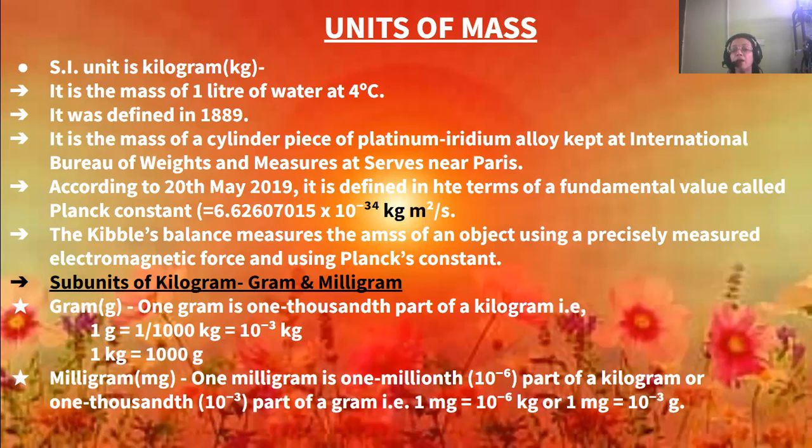Now, what is a gram? 1 gram is 1,000th part of a kilogram. So 1 gram is equal to 1 by 1,000 kg, or you can say 10 to the power minus 3 kg, or 1 kilogram is equal to 1,000 grams.